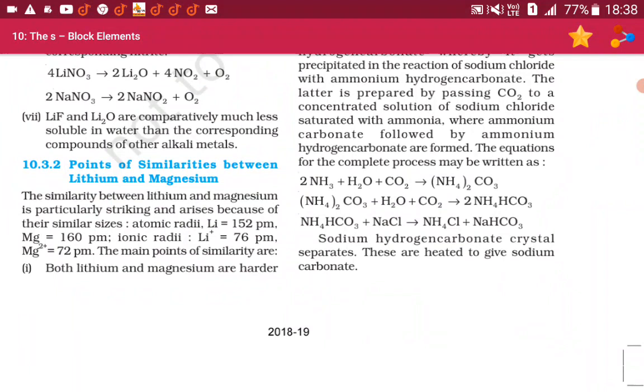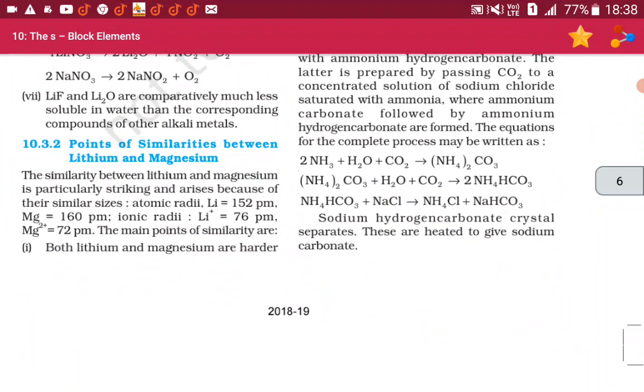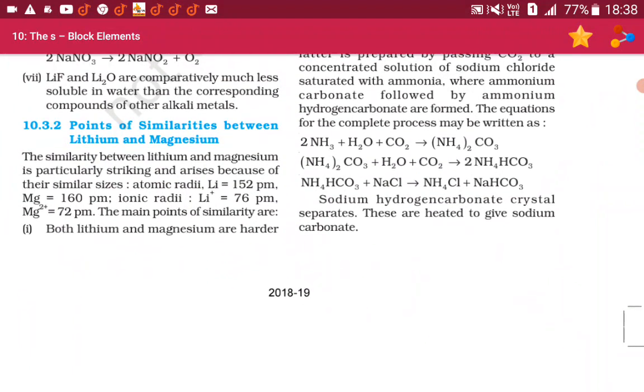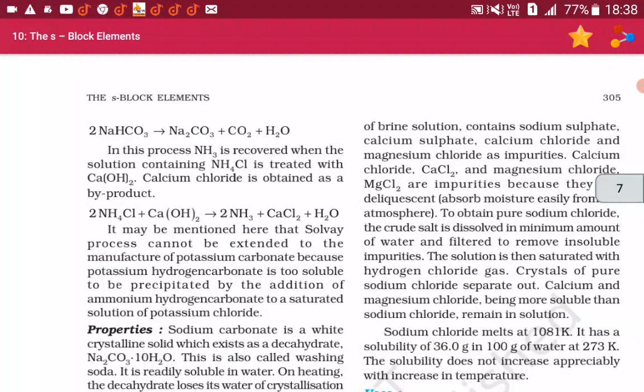NH4HCO3 plus NaCl gives NH4Cl plus NaHCO3. Sodium hydrogen carbonate crystals separate. These are heated to give sodium carbonate. 2NaHCO3 upon heating gives Na2CO3 plus CO2 plus H2O.